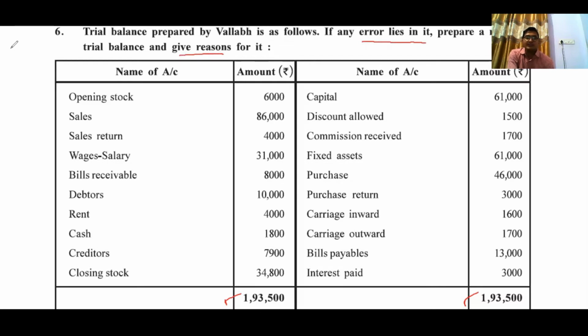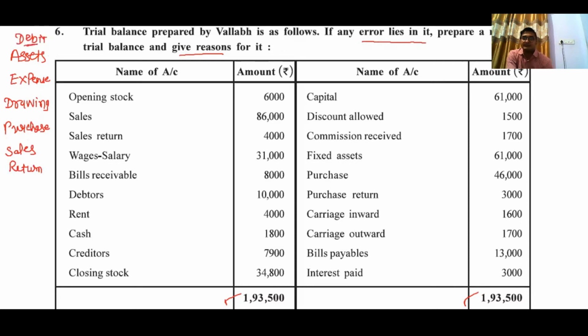What are the reasons? Every asset, expense, drawing, purchase, and sales return has a debit balance.